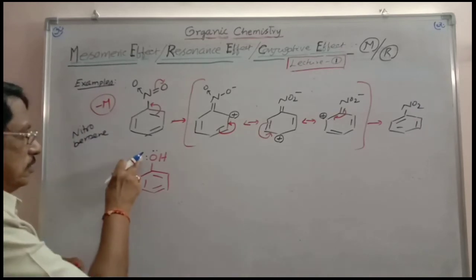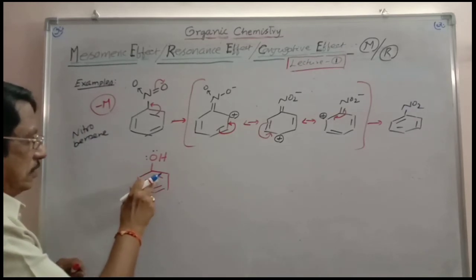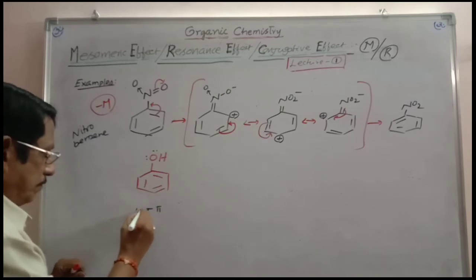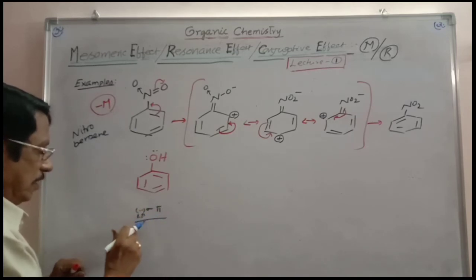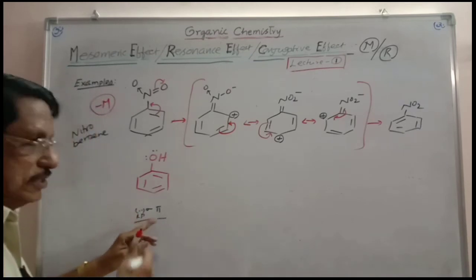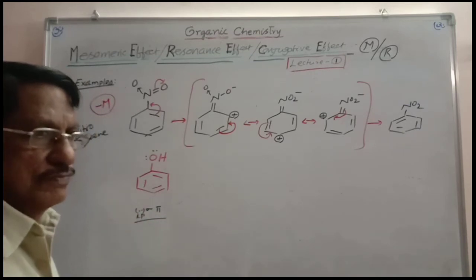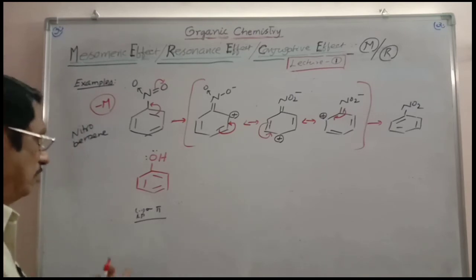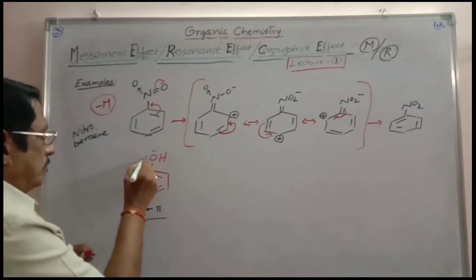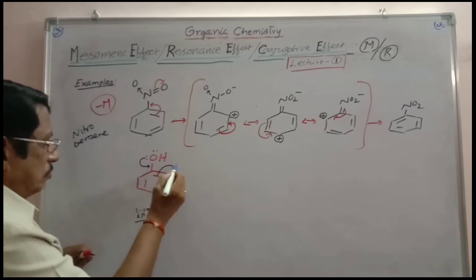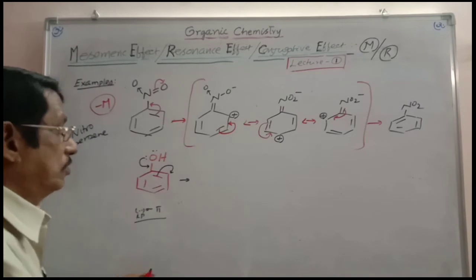Now, this is the lone pair, sigma bond, pi bond. So, lone pair, sigma, pi. This is LP. LP is in conjugation with pi because they are separated by sigma bond. So, delocalization takes place in between these two. For that purpose, you have to write the resonance structures. And so, here, what happens? The lone pair is pushed by oxygen towards the carbon. This carbon pushes the pi electron towards the ortho carbon. What is going to happen? Just observe.